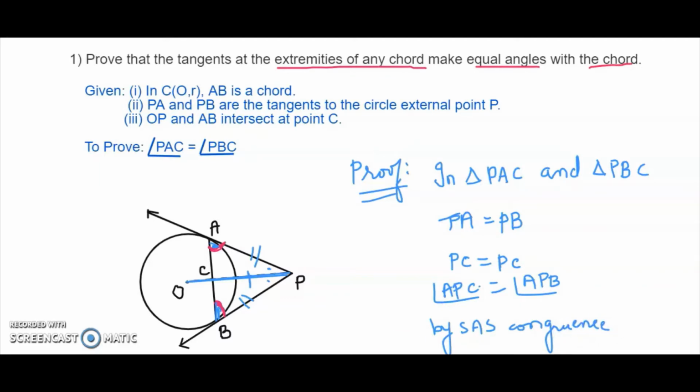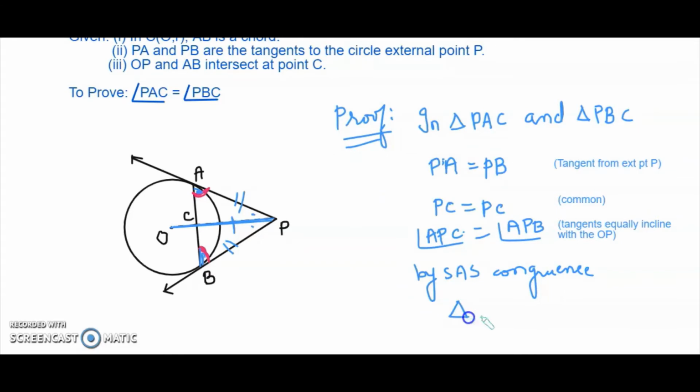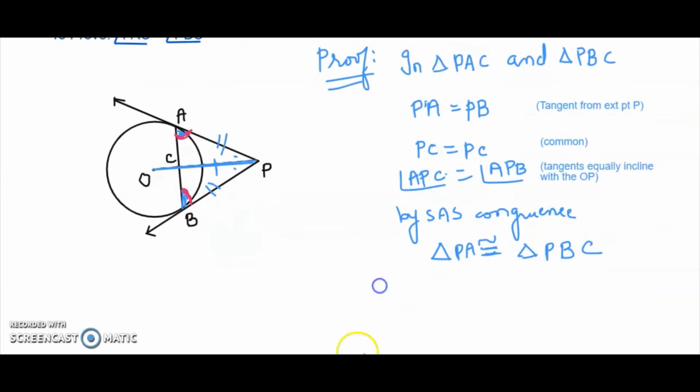can we say that triangle PAC is congruent to triangle PBC? So here, which are the corresponding parts of the triangles that I can say are equal? One I can say is that PAC and PBC are equal, correct? So angle PAC is equal to angle PBC by CPCT.